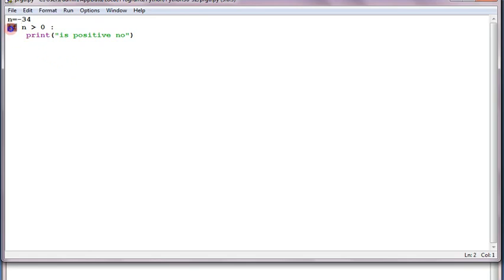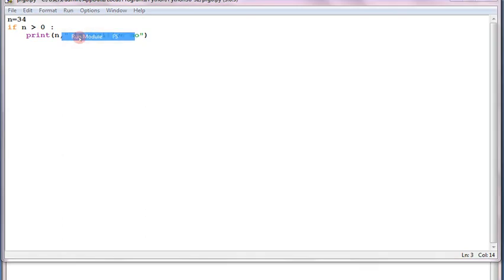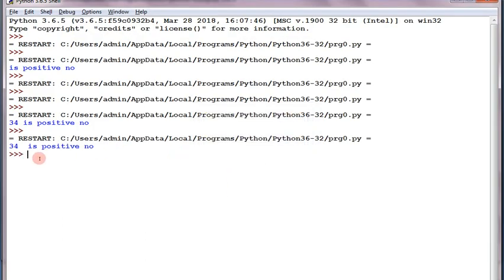Hope all of you understood. This is the keyword we have written, this is the conditional statement we have written, then according to syntax a colon has to be there, then print is a positive number. Now, suppose we want to print the number as well. So I wrote here n comma is positive number. It means it will show the number as well as the statement. Run module, saving, and it is showing 34 is positive number. Okay, understood? Now let's go to the if else.